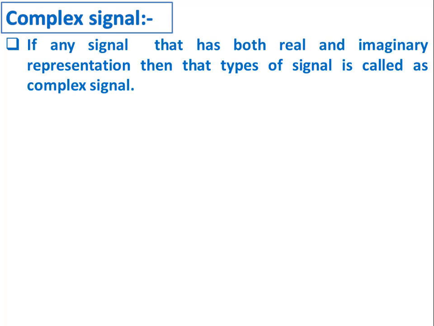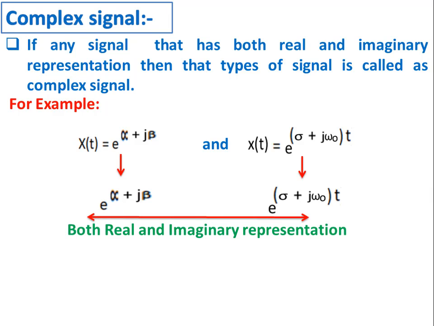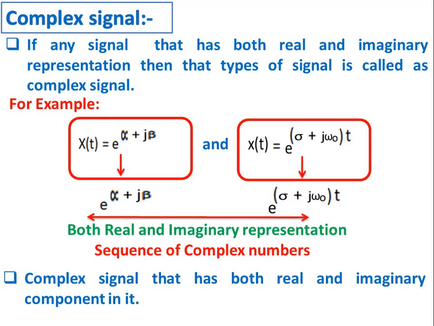Similarly, what do you mean by complex signal? If any signal that has both real and imaginary representation, then that type of signal is called as complex signal. For example, consider these two mathematical signal functions. Here in these two signal functions, e raised to alpha plus j beta and e raised to sigma plus j omega t are having both real and imaginary representation, in which it consists of sequence of complex numbers. These two signal functions consist of both real and imaginary component. Hence, this signal function is called as complex signal.